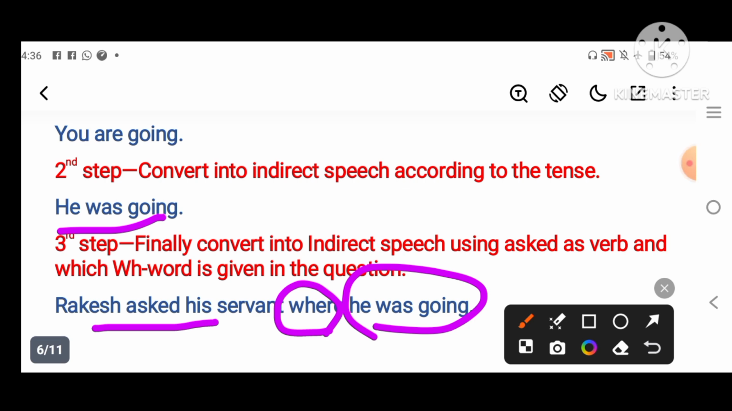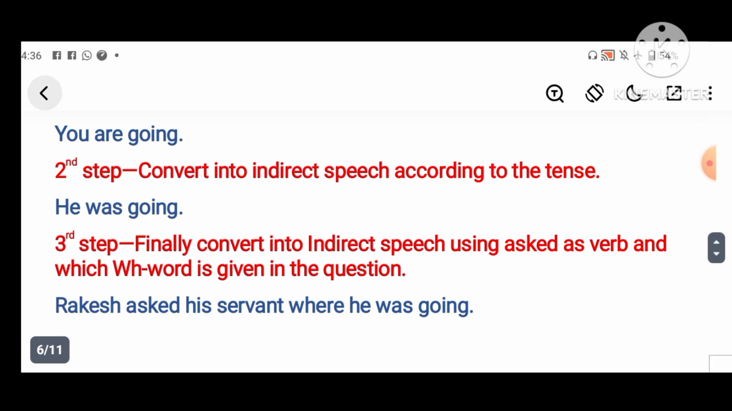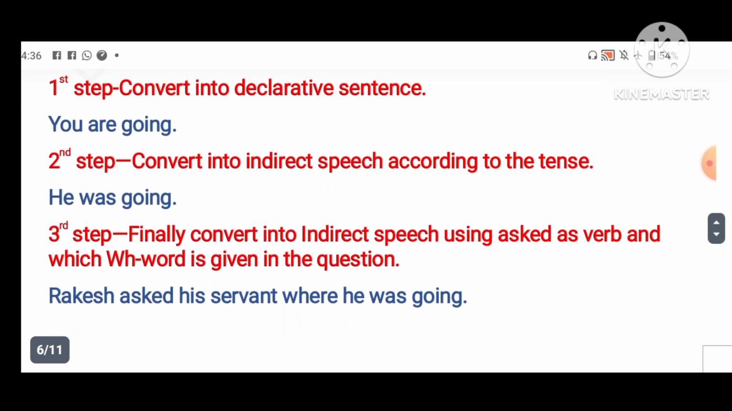Then we will not use any question mark, nothing we will give here. We have already studied that whether it is a declarative sentence, question or exclamatory, when we convert into indirect speech, no sign will be there, only we can give the full stop. Okay, so it is a very easy method to convert into indirect speech. First we convert into a declarative sentence, then convert into reported speech or indirect speech, then finally convert into indirect speech by using the WH word.